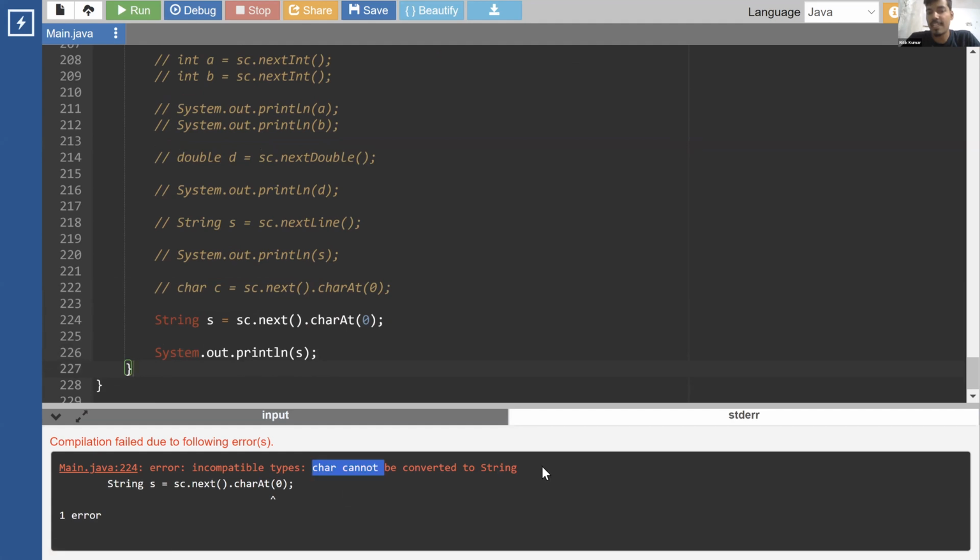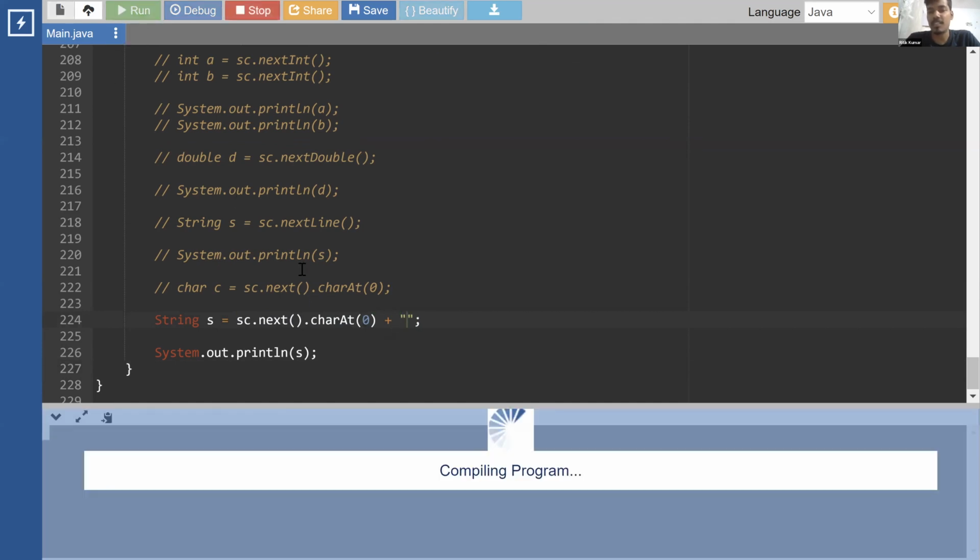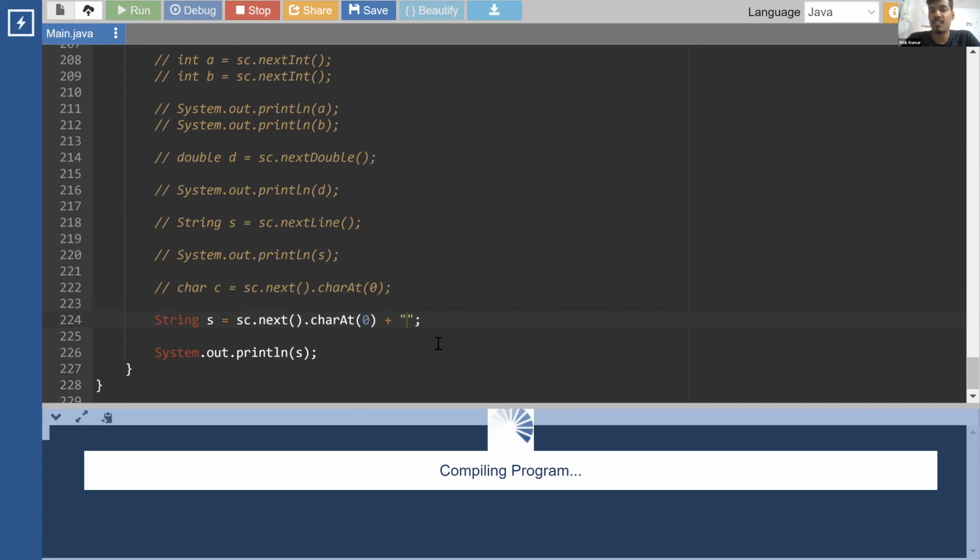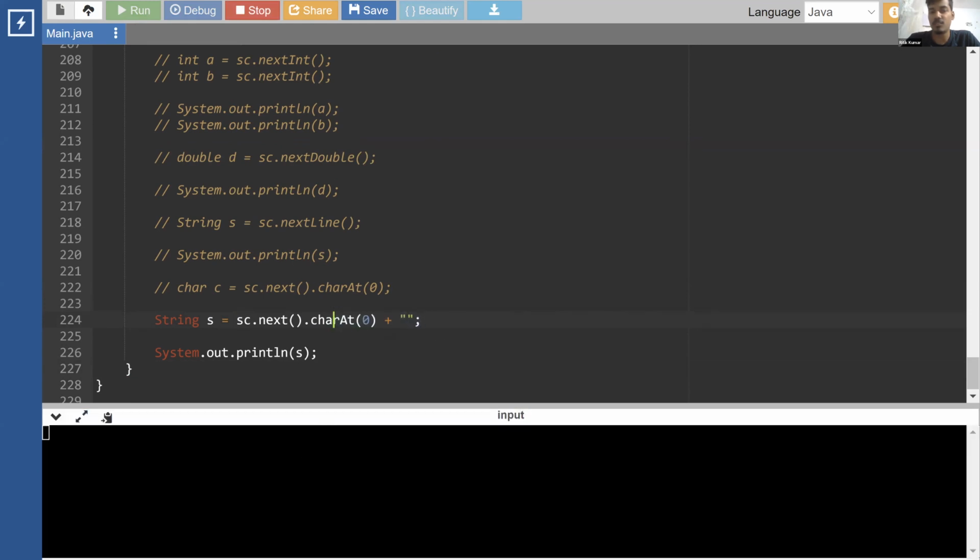Traditionally, a character cannot be converted to a string implicitly. There is no memory loss, but these are incompatible types. This is a character. We are reading one character. But if we just add a string to it, now it's fine. This is like a string getting stored into a string. So if I do hello, it will pick only h, and now we are able to add h.